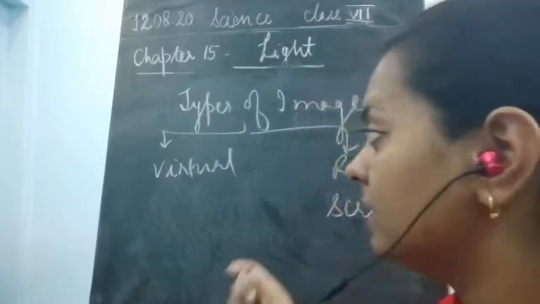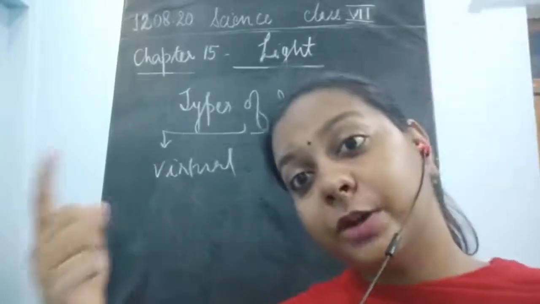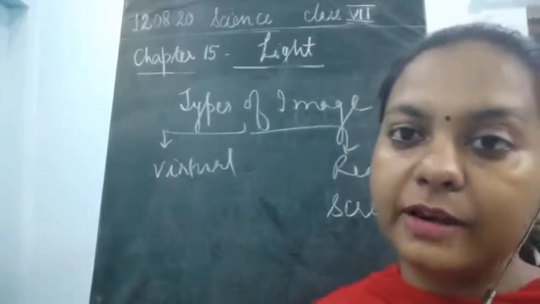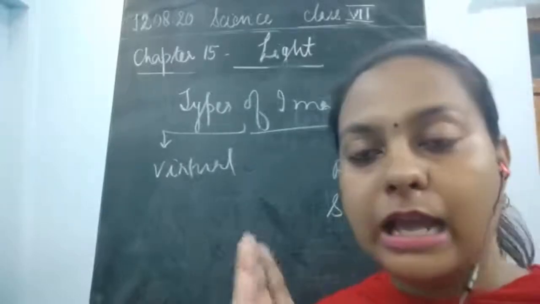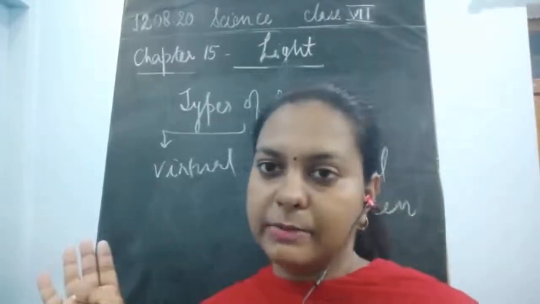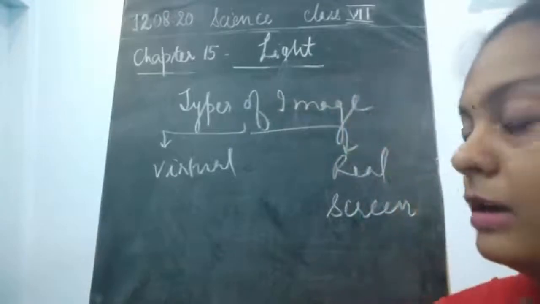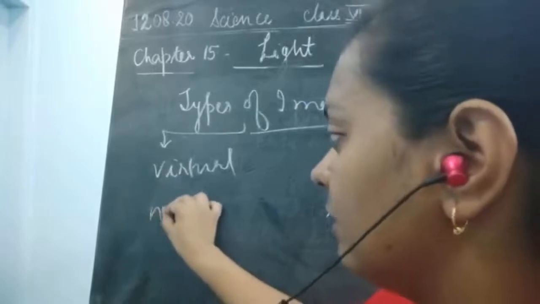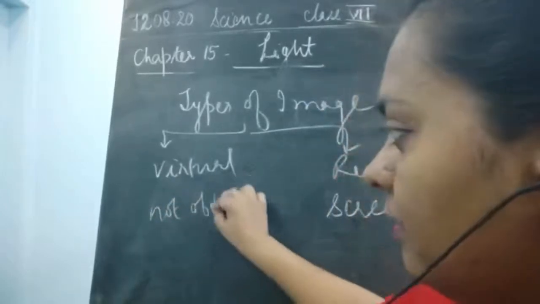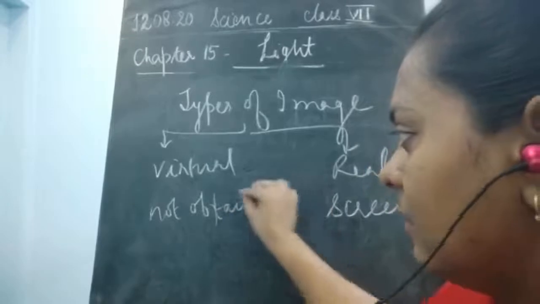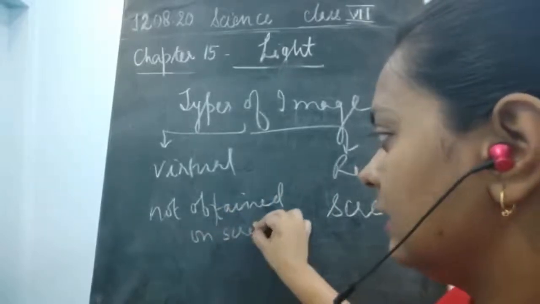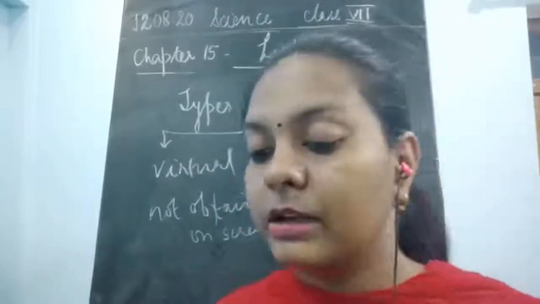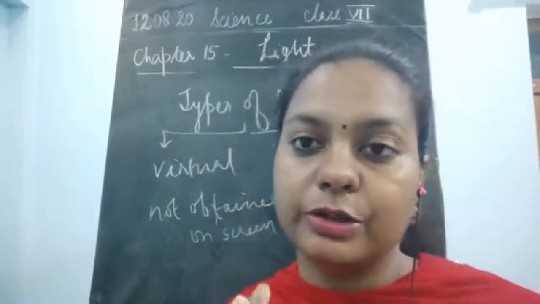And the virtual image is that which I take in the online class. Till the time I'm sitting in front of you, you are able to see me, but as I move away, that image is also gone, as I just showed you in this mirror. So this image is not obtained on the screen. It is obtained on shiny surfaces like a mirror or water. All these are virtual images. The story of the lion and the rabbit also showed you the virtual image, children.